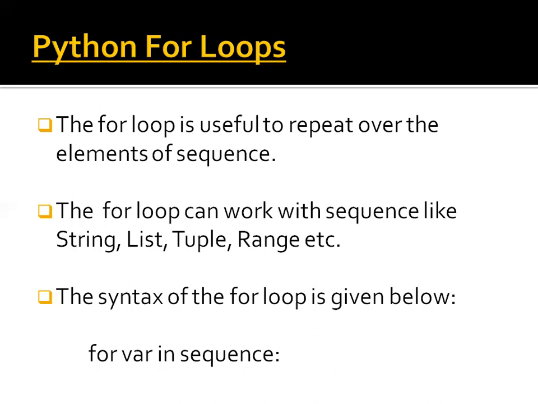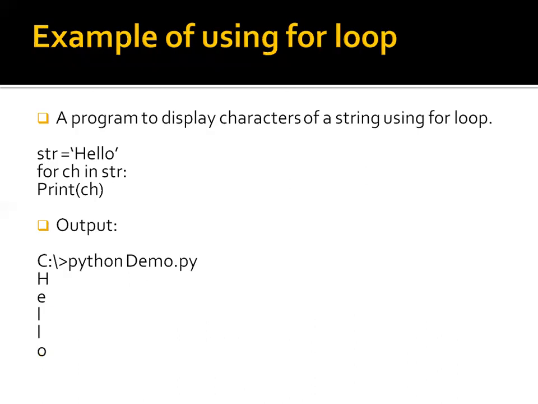Here is the syntax of the for loop: for variable in sequence, colon, and then followed by the statements. When we give some values in the sequence, the loop will continue to execute until the last item in the sequence is finished. Let's see the example: a program to display characters of a string using a for loop.